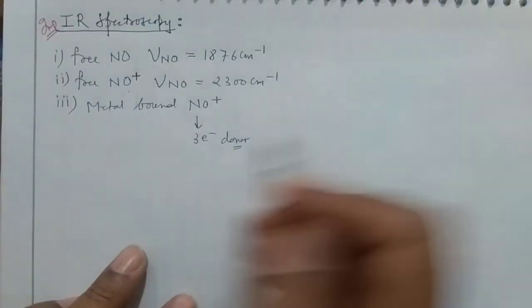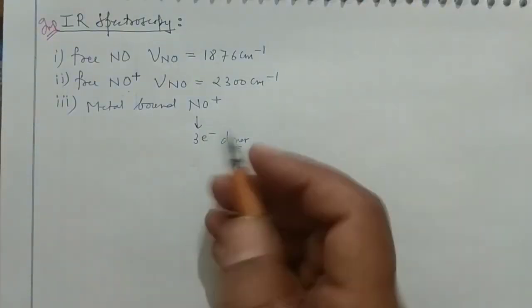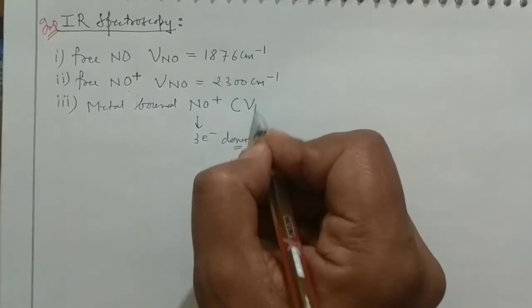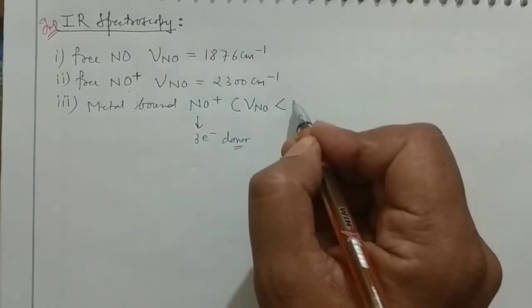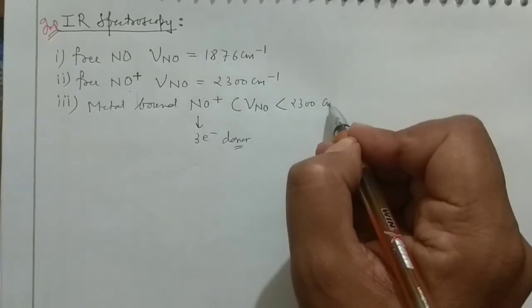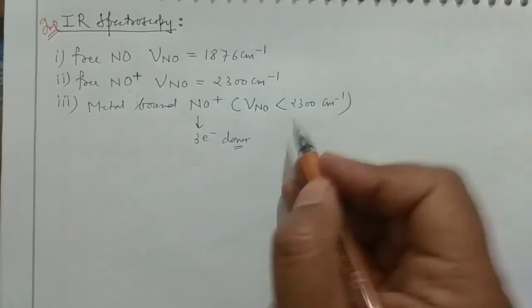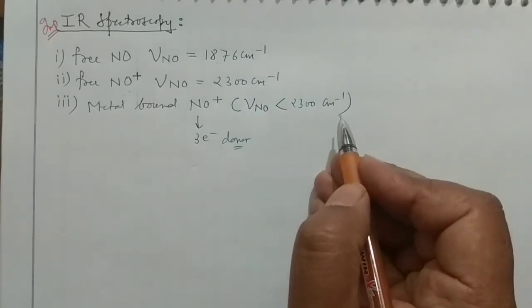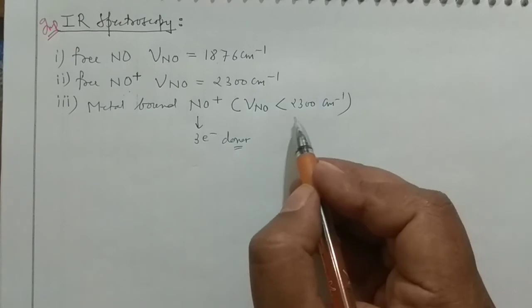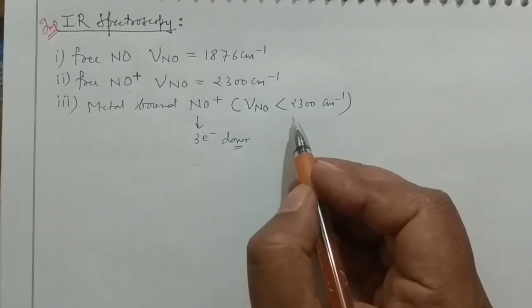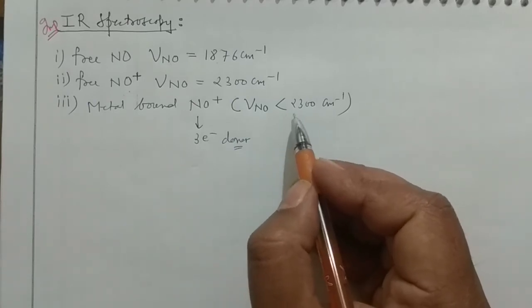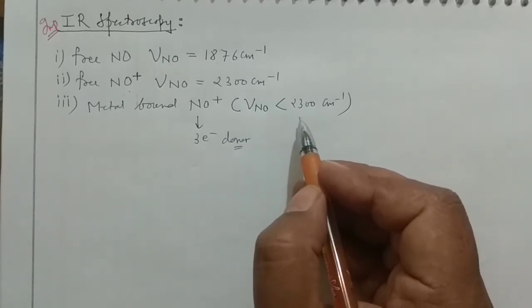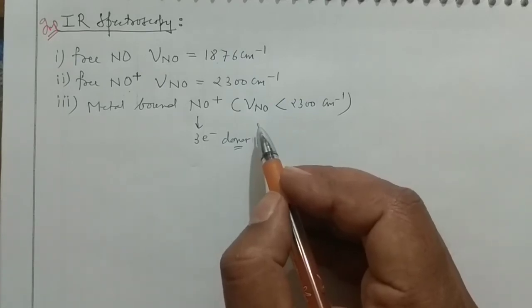So definitely when this metal bound NO positive is there, it must have a stretching frequency which must be lower than the 2300 centimeter inverse, because you have donated electron to the anti-bonding molecular orbital. Again, you can refer to that diagram again and again to understand these things. So what would be the exact value? It will depend upon the type of the other ligands, like sigma donor or pi acceptor. So we can write only that it would be less than 2300, but the exact value will depend upon the type of the complex actually, and these things you have to learn.